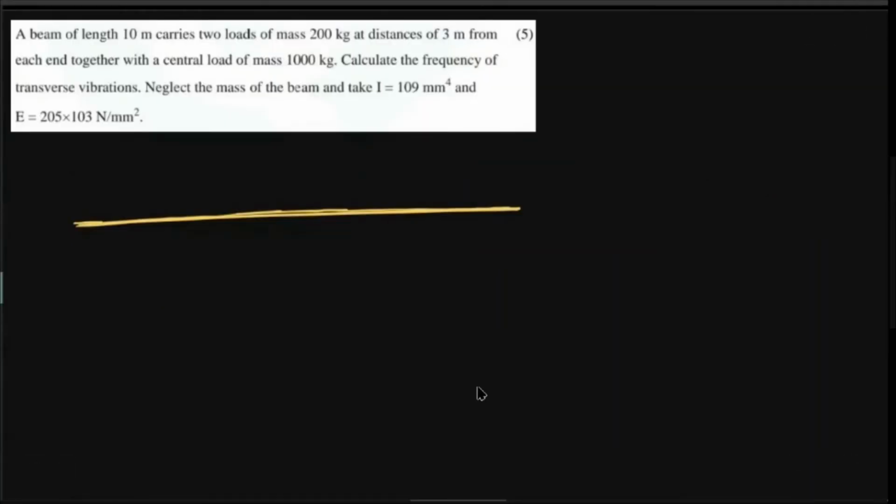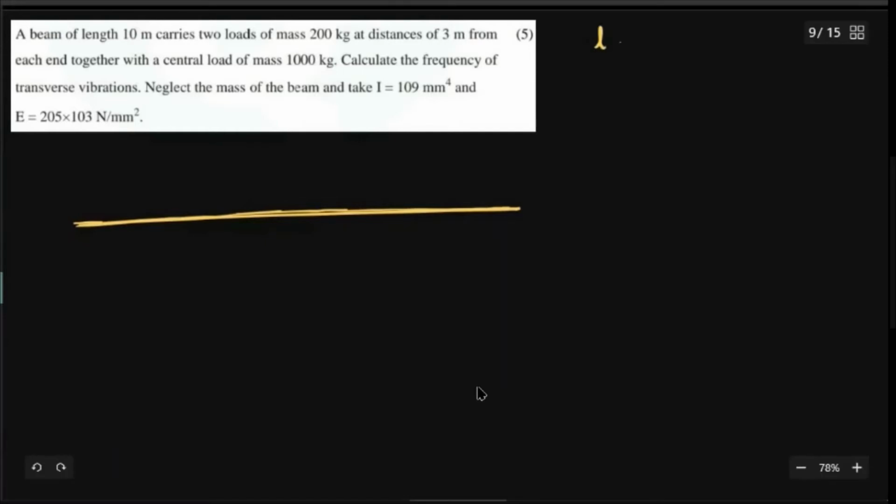So a beam of length 10 meter carries 2 loads of mass 200 kg at distances 3 meters from each end, together with a central load of mass 1000 kg, 1 ton. Calculate the frequency of transverse vibrations, neglect the mass of the beam, and take I is equal to 109 millimeter raised to 4. That is the area moment of inertia, which we require. And E is Young's modulus, 205 into 10 to the power of 3. It is not 10 raised to 3 as printed; that's a printing error. We know that it is 205 into 10 to the power of 3 Newton per mm square. So let me write those values over there.